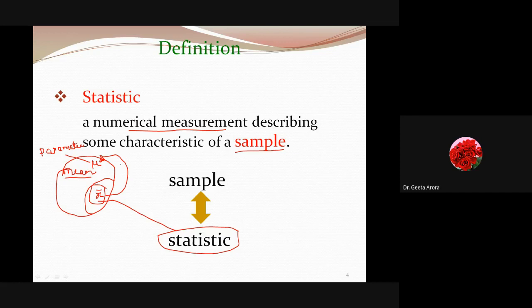And from this we are just going to make an assumption that if this is the salary package or the turnover of the industrialist lying in this particular area that we have chosen, then similar could be the behavior of all the others. Now it's not true actually, but yes, this is the way we analyze the thing. When we can't go to the whole population, we take out a sample. From the sample we take the statistic, and this statistic is going to find out the things regarding the population, known as the parameter. Hope you're getting the difference between what a parameter is and what a statistic is.